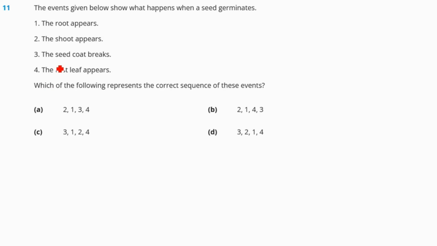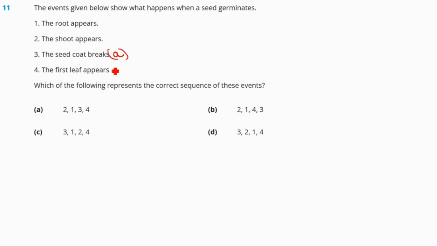Question number 11. The events given below show what happens when a seed germinates. The root appears, the shoot appears, the seed coat breaks, the first leaf appears. Which of the following represents the correct sequence of these events? So germination is the process where the seeds convert into a new plant, right? So for this, the first one should be, as the seed grows, first the seed coat will break. So this should be A.